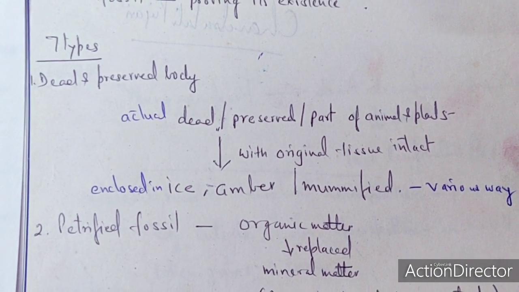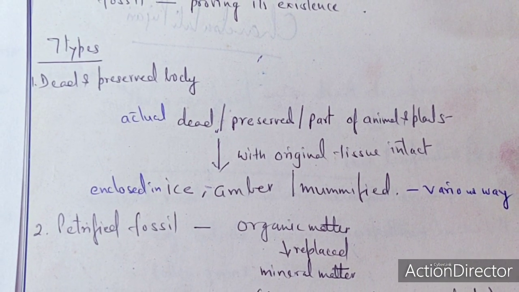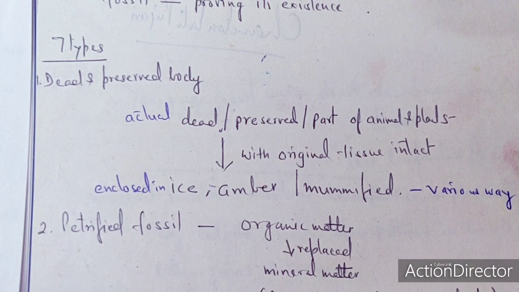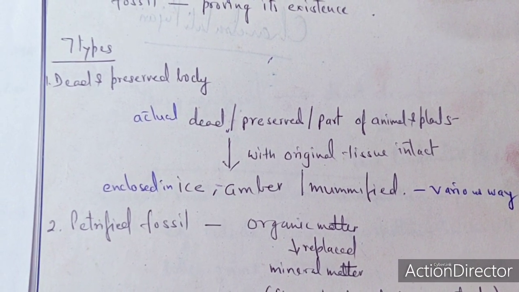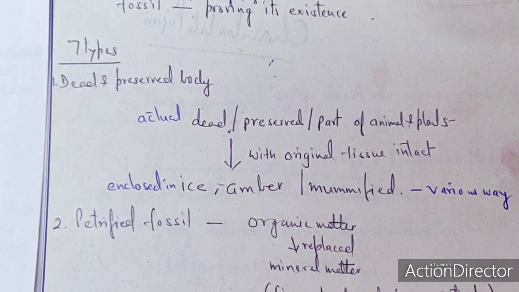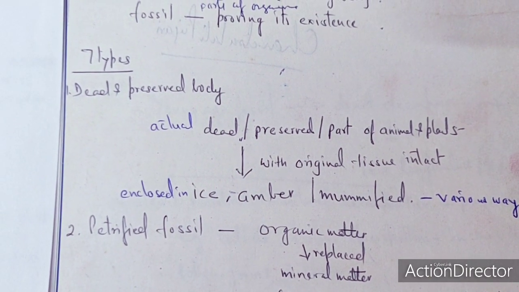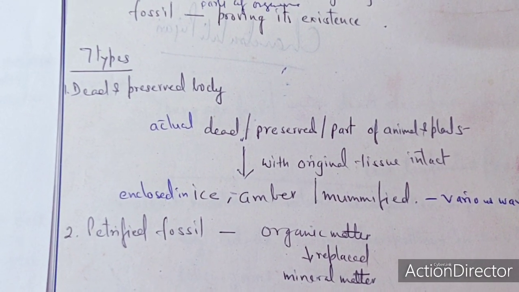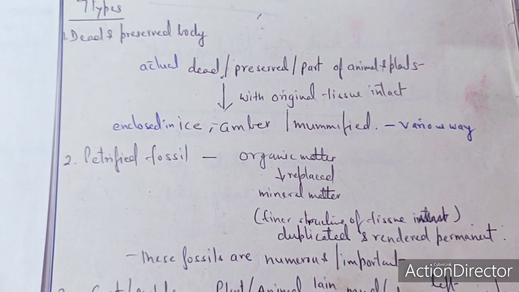They are enclosed in ice, amber, or mummified in various ways or forms, and this is called the fossil which comes under the dead and preserved body. In this case, you got the point that these are the actual remains, and the original tissues remain intact, enclosed in ice, amber, or mummified in various ways.